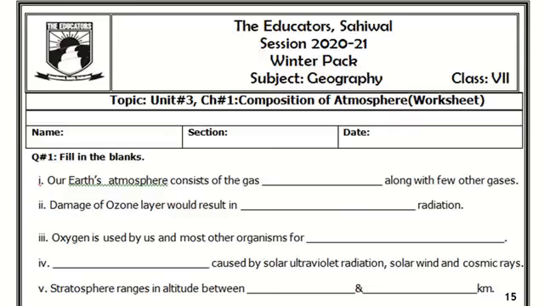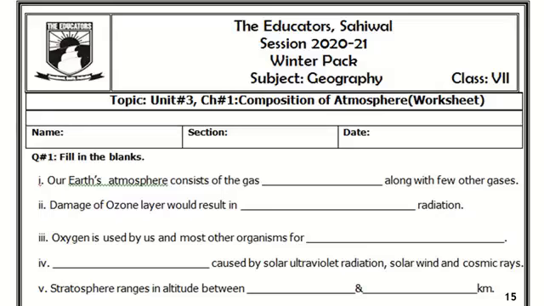Okay, next we have on page number 15, unit number 3, chapter number 1, composition of atmospheres worksheet. So all of you, first of all, fill these boxes. Here it contains your name, section and date. Question number 1. Fill in the blanks. The very first is our Earth's atmosphere consists of the gas dash along with few other gases.